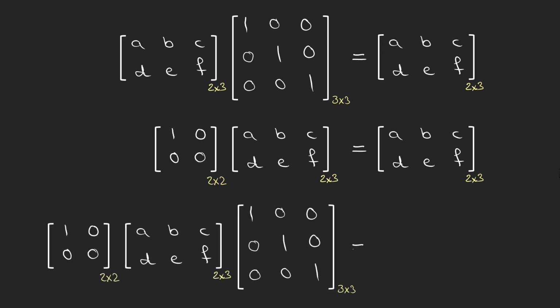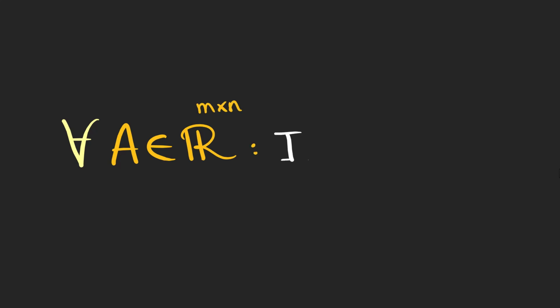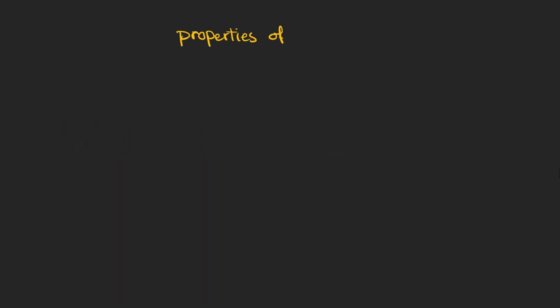Obviously, if we multiply the matrix from the left and right by these two matrices, we will get the same matrix. So, for every m by n matrix, we can multiply the matrix from the right and left with the identity matrix, but we need to pay attention to the dimension of the identity matrix we are using. Before investigating whether we have division or not, let's take a look at some other properties of matrices.